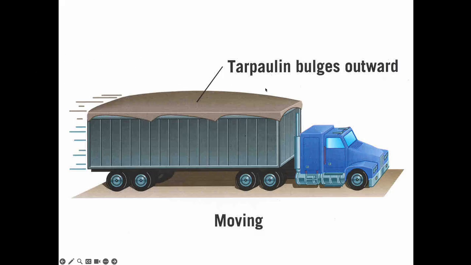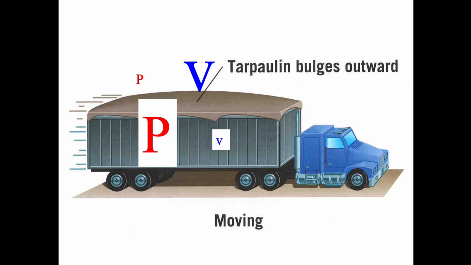The fast-moving air on top, at least, as the truck's moving through the air, that air is moving really fast relative to the tarp. That creates a low-pressure system, and so the high pressure in here is going to push up on the tarp, right? You can see this stuff everywhere, okay?